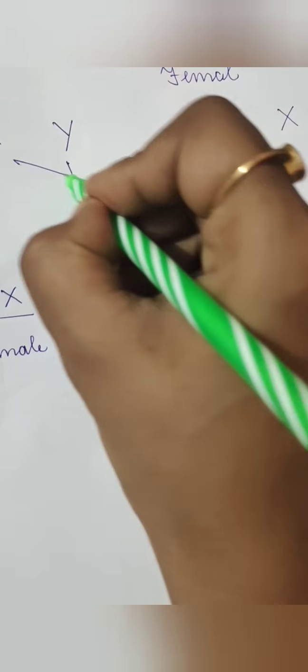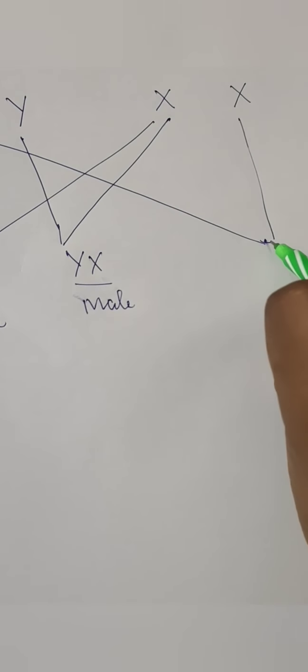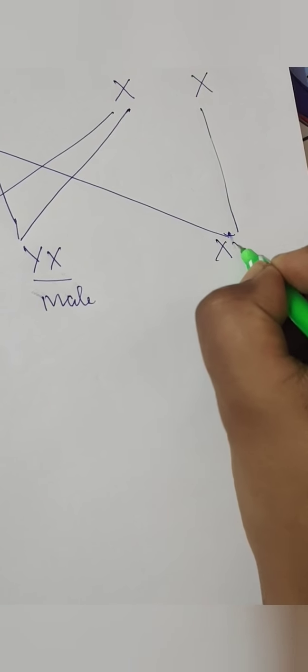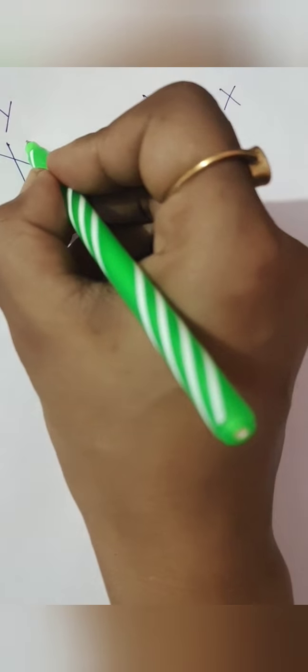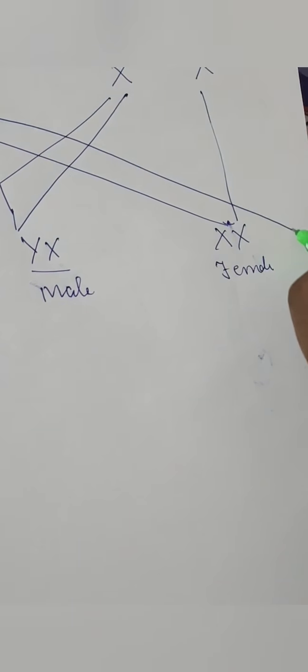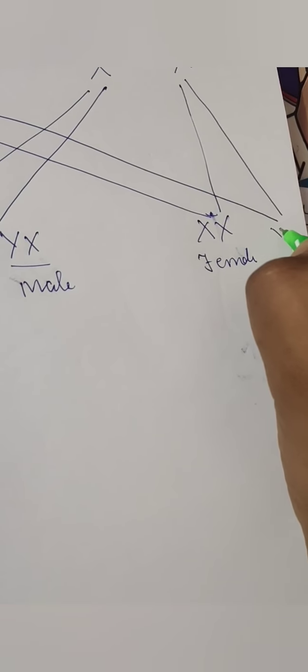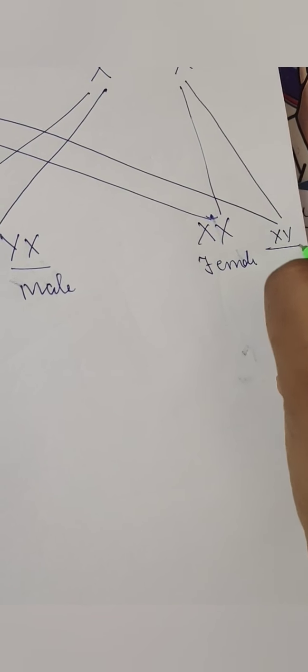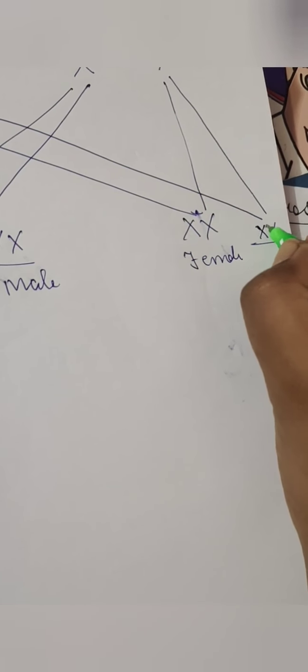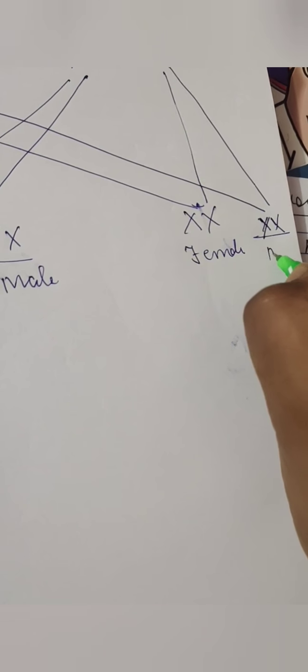Then when this X links with this X, it will be X and X, which will be a female child. And when this Y links with this X, it will be XY or YX, so it will be a male child.